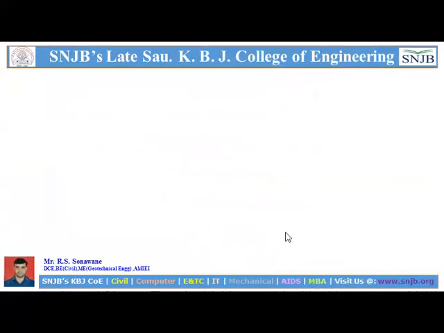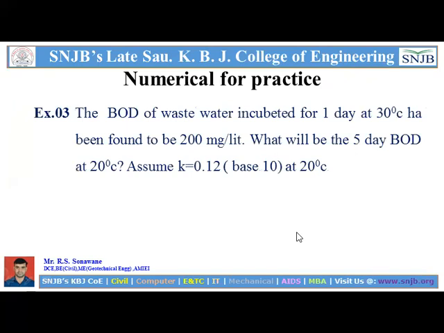This is our determination of the two things we had to find in the previous example, that is, the ultimate BOD as well as the BOD for 3 days at 30 degrees Celsius with respect to 20 degrees Celsius. So this is a numerical for practice. You can practice by taking the solution of the previous example as reference, and you can practice with this example.